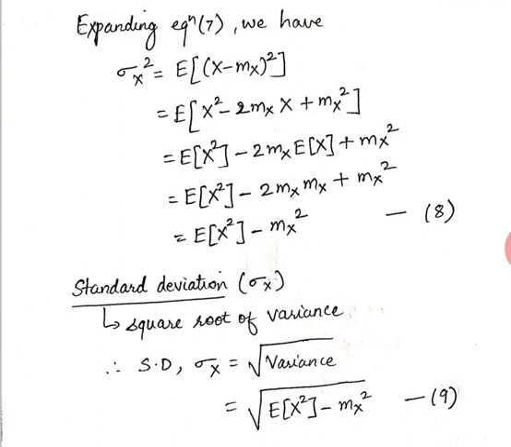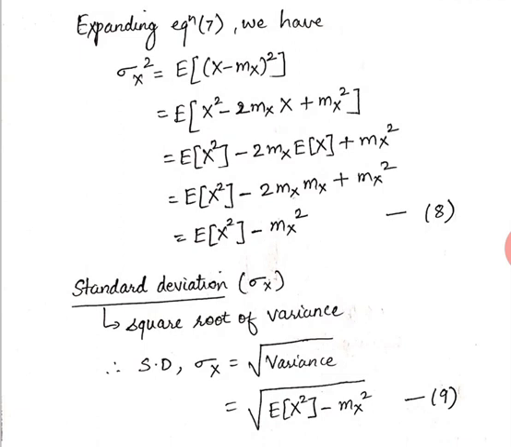Since e of x and mx are one and the same, you substitute e of x as mx, so you get e of x square minus 2mx square plus mx square. So you get e of x square minus mx square. This is one more equation for the variance.